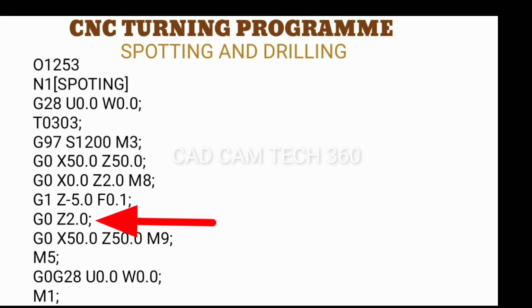Then G0 X50.0 Z50.0 M9. This is the safe position and the coolant will be off. And also next one is M5, spindle will stop. Then G28 U0.0 W0.0 is the home function of the machine, and M1 is optional stop. After completing the operation, we have to give M1 optional stop. All functions will stop here.